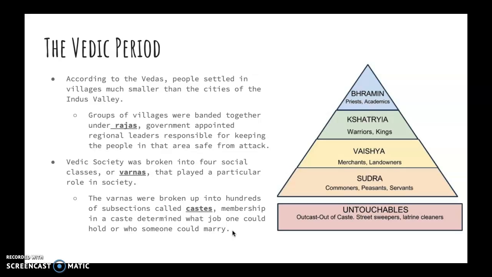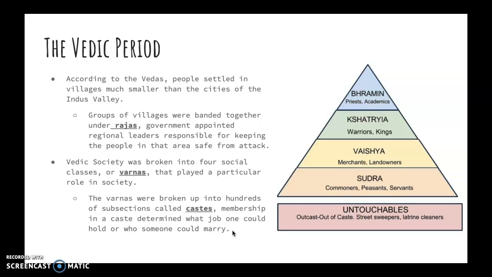The Brahmin were at the top. They held jobs such as priests and academics. Kshatriya were warriors and kings. Vaishyas were merchants and landowners. They made up the middle class. Sudra were commoners, peasants, and servants. They would be the farmers and people who took care of society. And then at the very bottom were untouchables. These were people that were out of the caste, street sweepers or latrine cleaners.